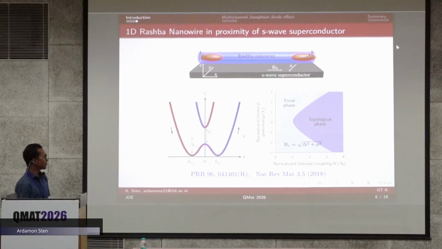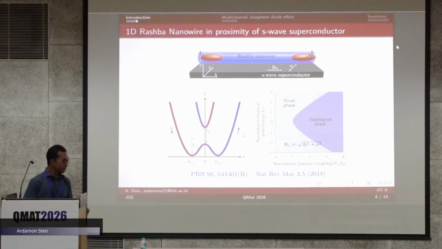If we study the topological phase diagram as a function of the chemical potential and the externally applied Zeeman field, we see that there is indeed a phase transition from a trivial phase into a topological phase. The boundary here gives the critical transition point, which is given by this expression, root over delta squared plus mu squared. So this is the case for the pure 1D system.